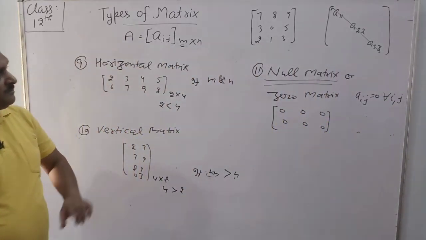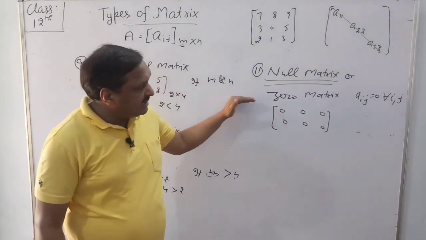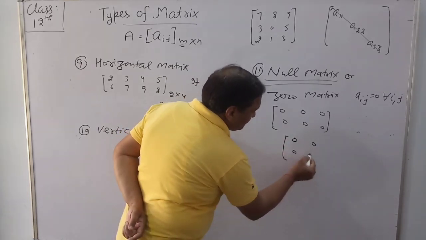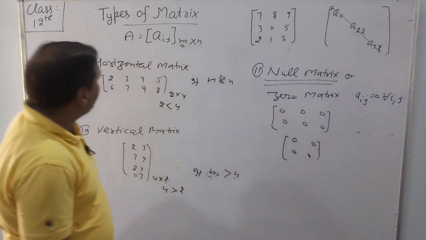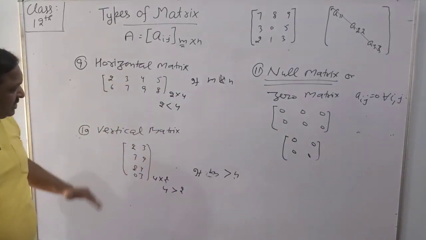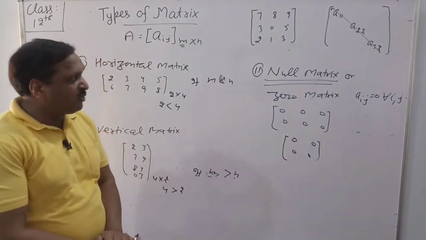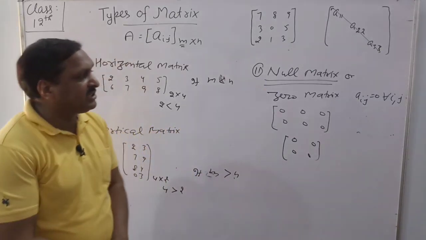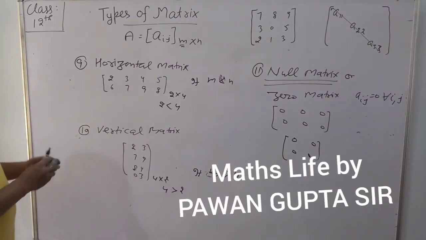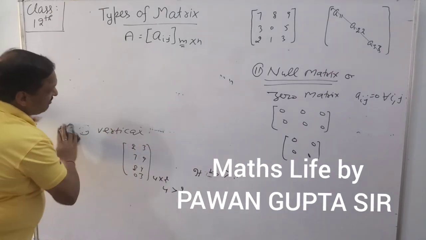I am repeating again: what is a null matrix? A matrix having all elements equal to 0. So in a horizontal matrix, the number of rows is less than the number of columns; in a vertical matrix, the number of rows is greater than the number of columns; and in a null matrix, all elements are 0. So these are the major types of matrices.